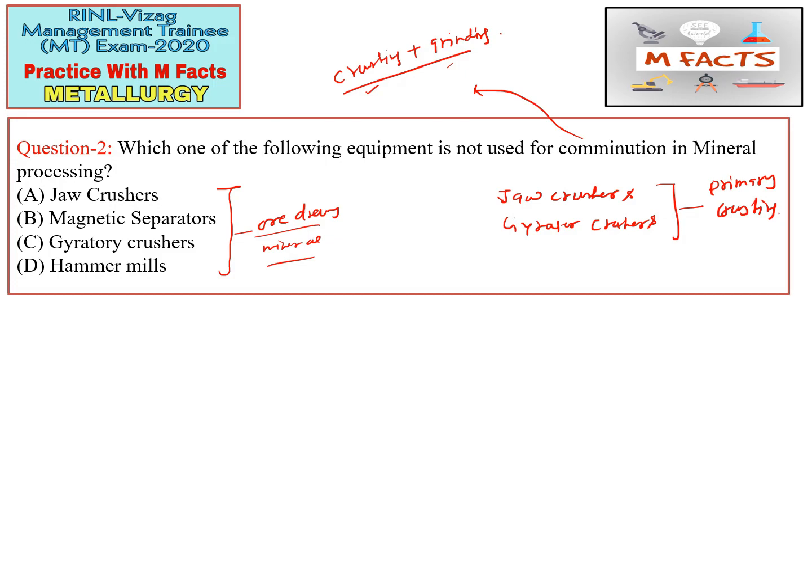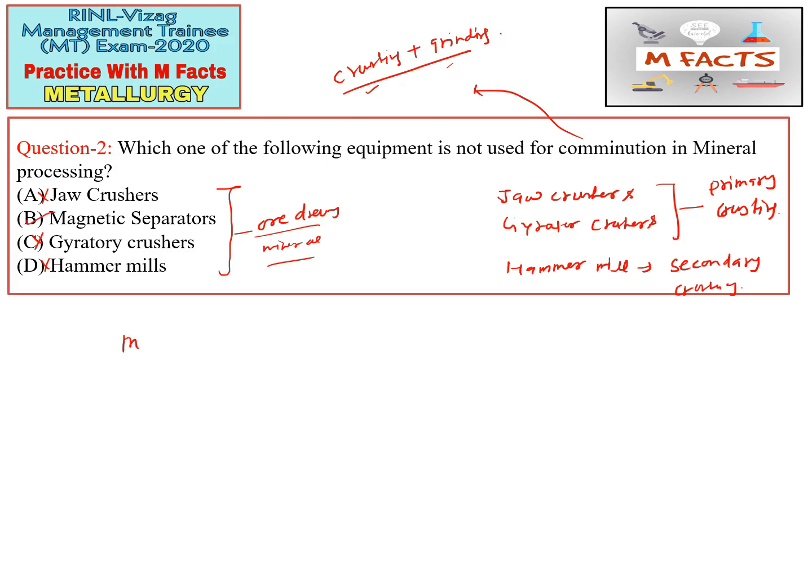So the jaw crushers and gyratory crusher are used in primary crushing, while the hammer mill is also used for crushing, also used for the comminution process. The hammer mill is used for secondary crushing basically. So this option is incorrect, this option is incorrect, this option is incorrect. So B is the answer here.